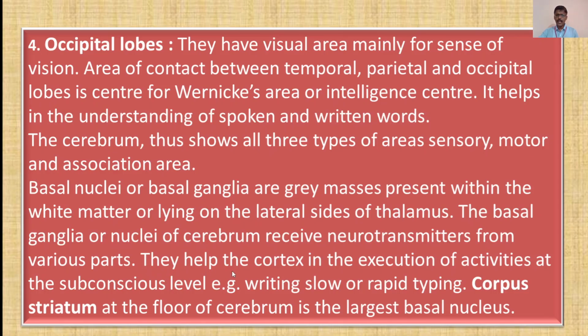Then they help the cortex in the execution of activities at the subconscious level. Example, writing slow or rapid typing. Then the corpus striatum, present at the floor of cerebrum, is the largest basal nucleus. Now this was about the brain.